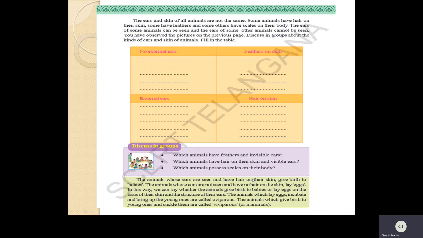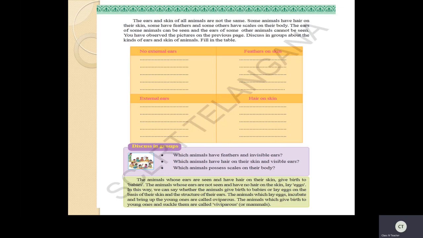Okay. Now see here, discuss in groups which animal has feathers and invisible ears. So now only one table is there, I will show it. Which animal has hair on their skin and visible ears? So now only we have discussed. Again, I will show the table. Which animals possess scales on their body? If you see fish and snake, they have scales on their body. Do they have external ears? No, they don't have external ears.